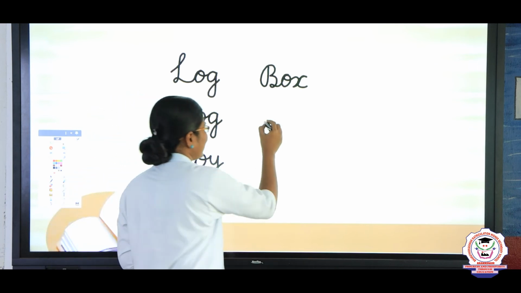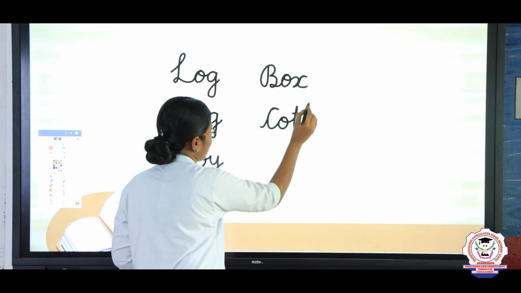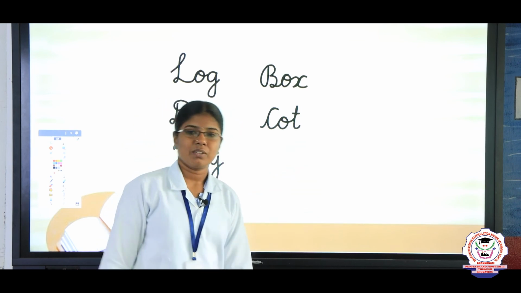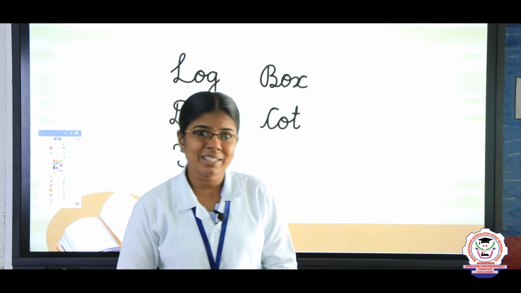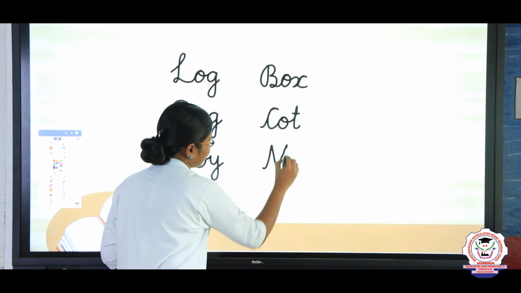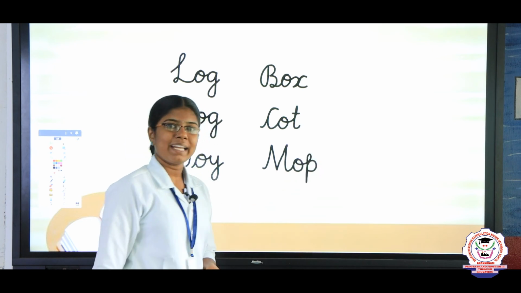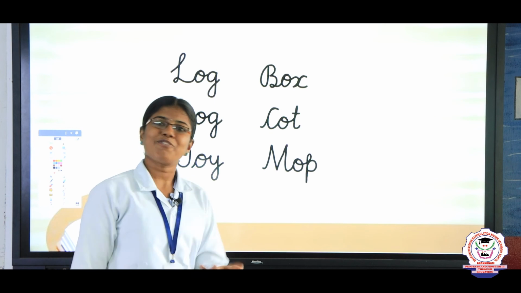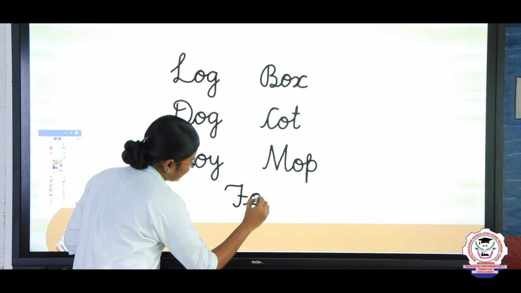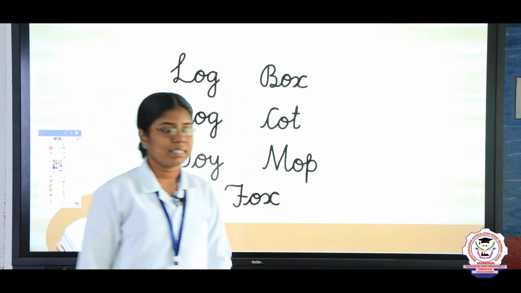Okay. What is the next word? Cot. Very good. C-O-T. Cot. What is the spelling of the word cot? C-O-T. Cot. Very good. What is the next word? Yes, you are correct, Pooja. Mop. M-O-P. Mop. And what is the final word? Yes, fox. F-O-X. Fox. Okay, these are the words we have learnt in this class.